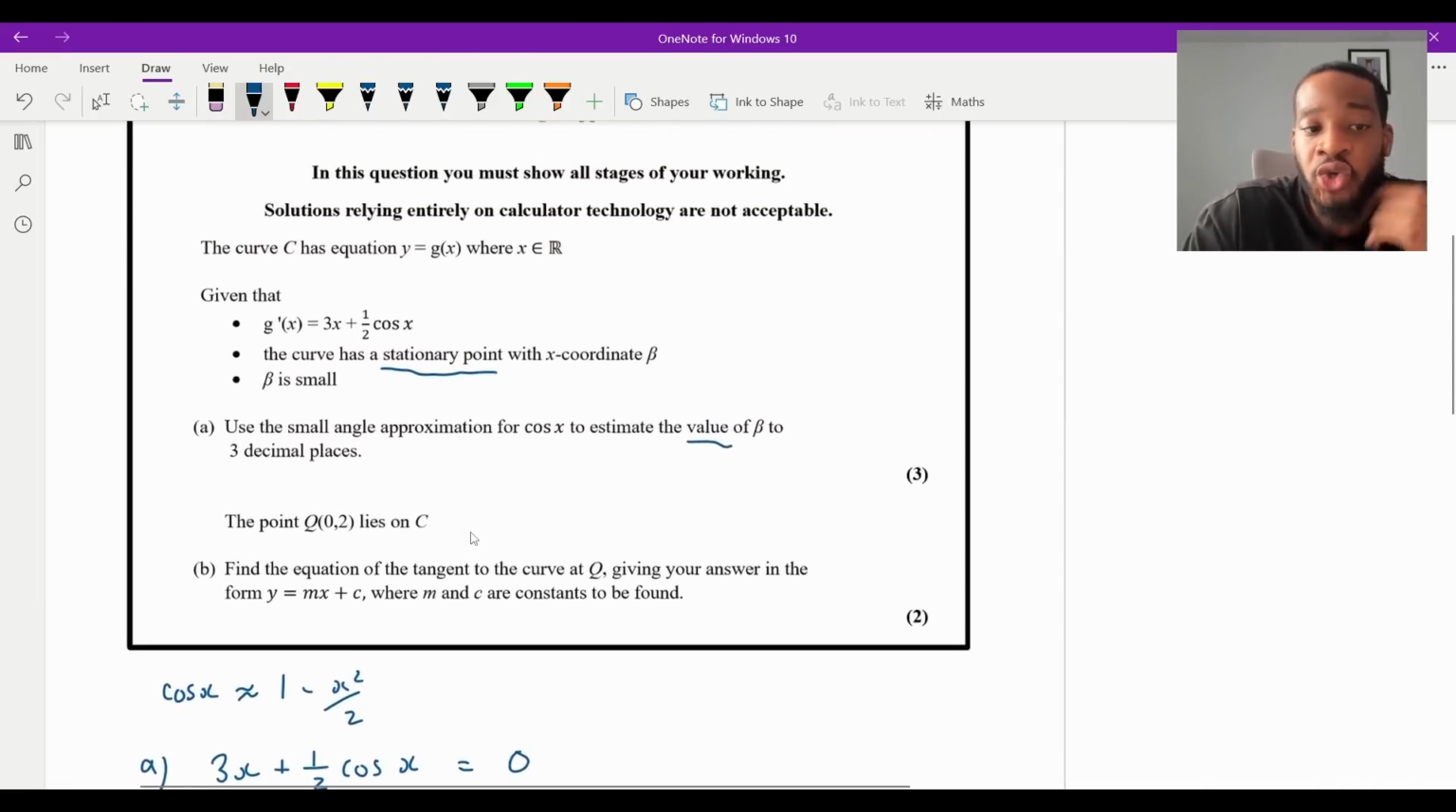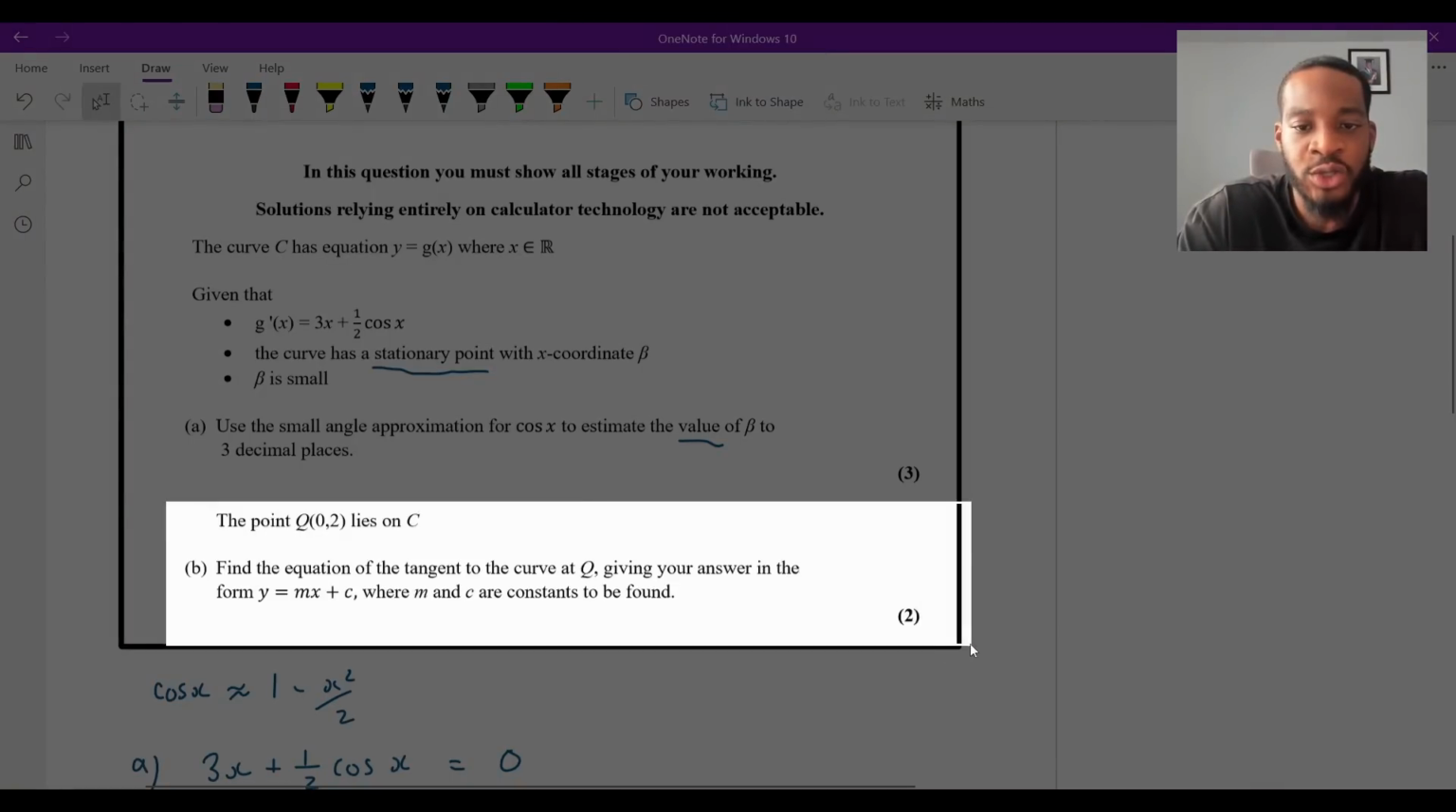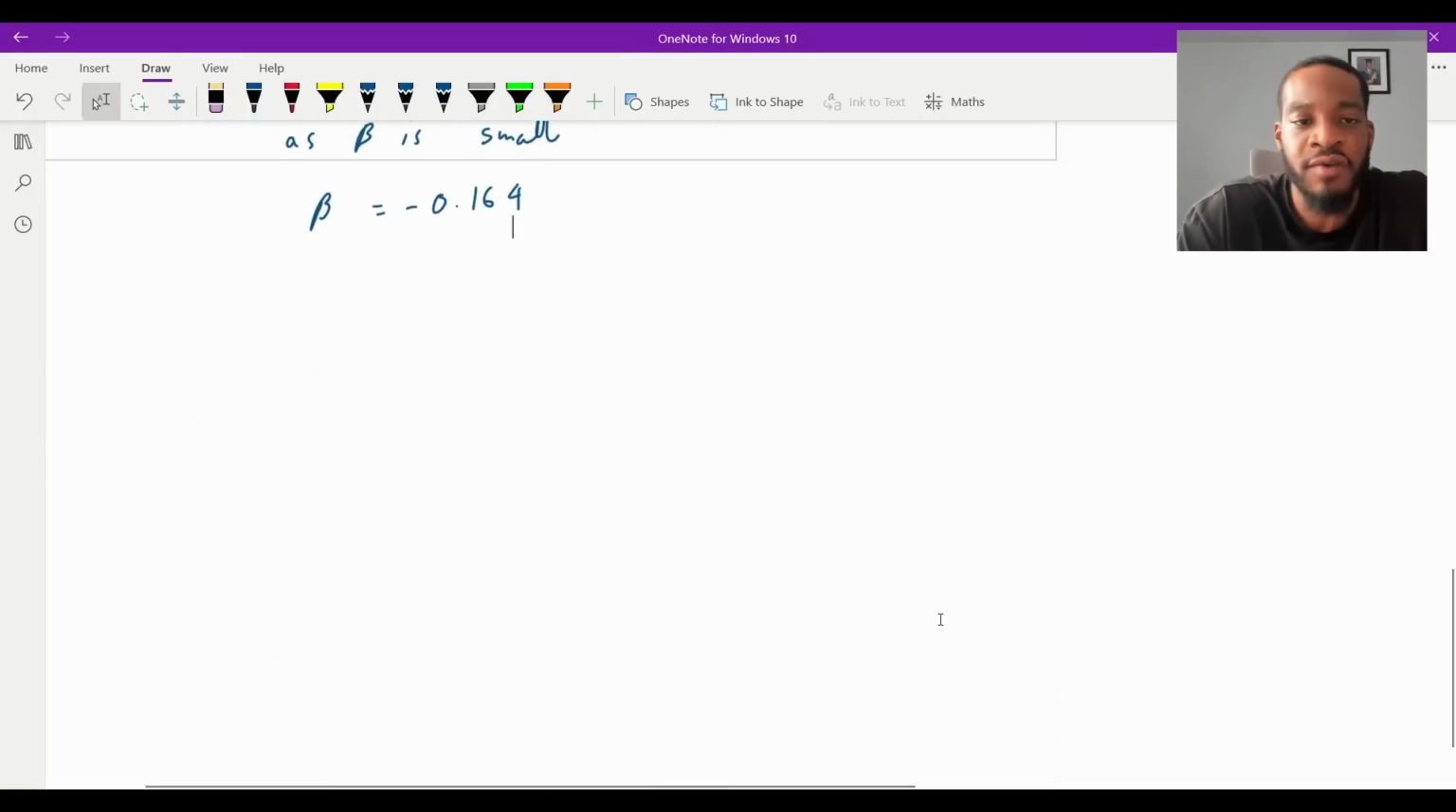Part B, which is only 2 marks, says that the point Q, 0, 2 lies on C. Find the equation of the tangent to the curve at Q, giving your answer in the form y equals mx plus c, where m and c are constants to be found. So again, this is not too bad. They're asking you for the equation of a tangent. A tangent is a line, so they're asking you for the equation of a line.